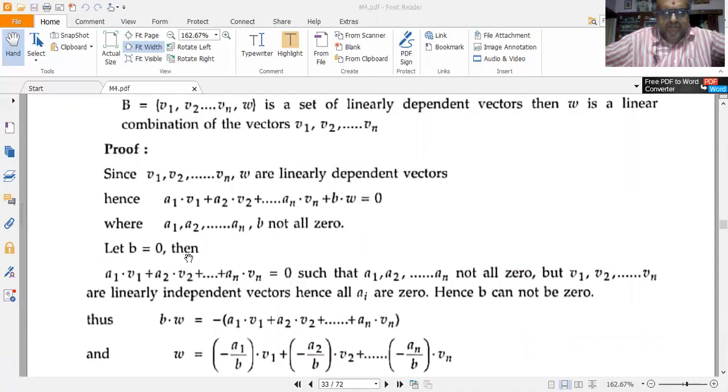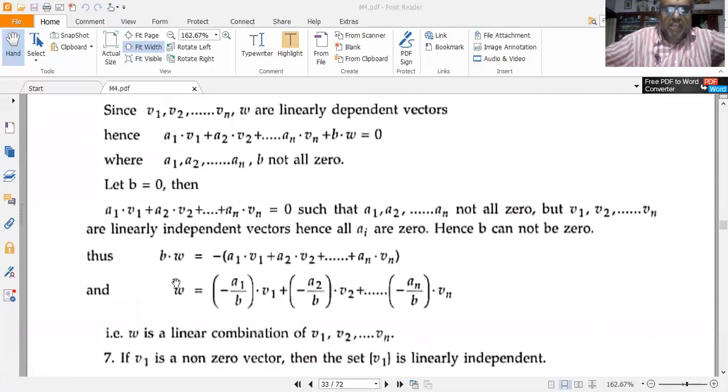So letting b equal to 0, I have a1 v1 plus a2 v2 plus etc. till an vn is equal to 0, such that a1, a2, etc. till an are not all 0. But v1, v2, etc. till vn are linearly independent vectors, and hence all a's are 0. So therefore b cannot be 0. So if I multiply b into w, I have